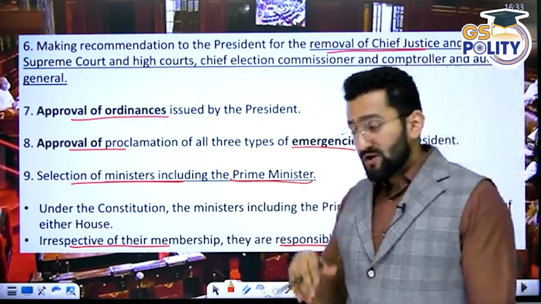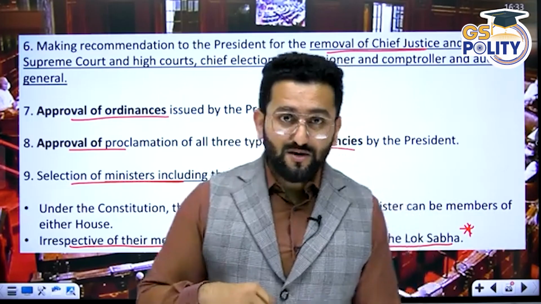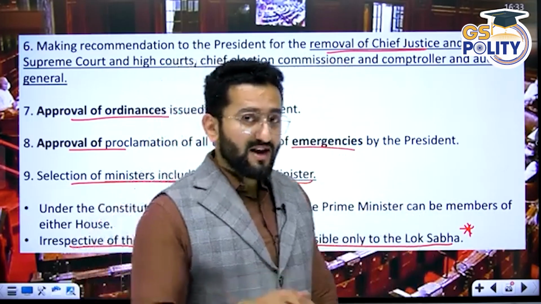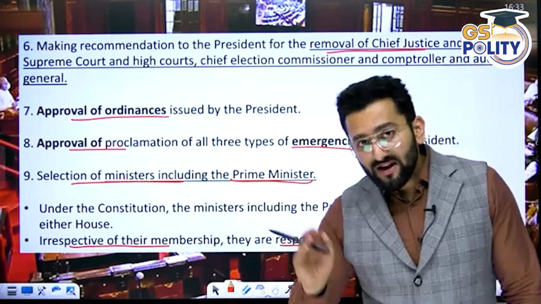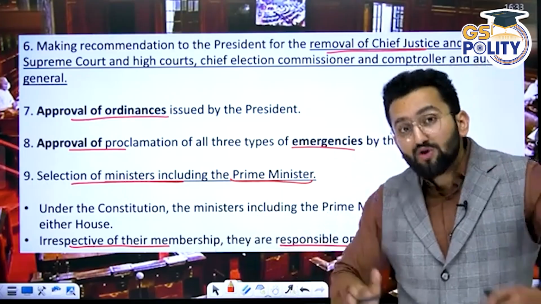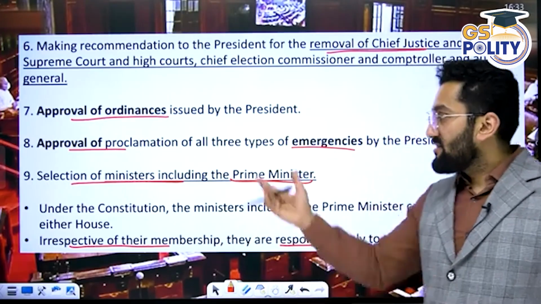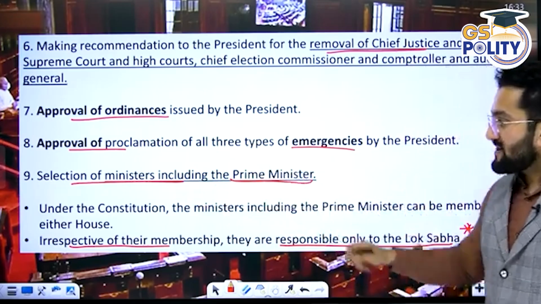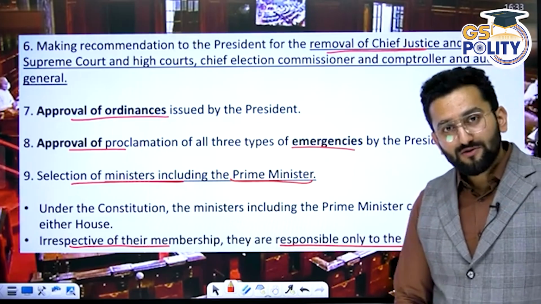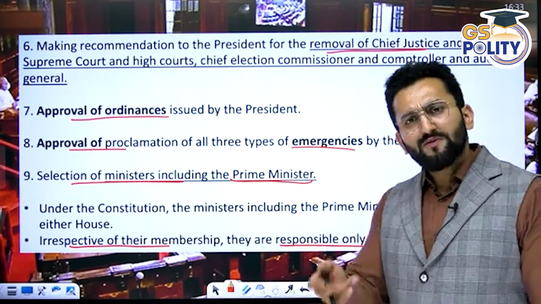Right? I also told you when Lok Sabha is dissolved and national emergency has already been proclaimed, in that case, get it passed from Rajya Sabha. But when Lok Sabha is reconvened, then you need to pass it from Lok Sabha. So it means both houses have a say when it comes to approval of national emergency. Right? Selection of ministers, Prime Minister, means the Prime Minister can be a member of Rajya Sabha as well.